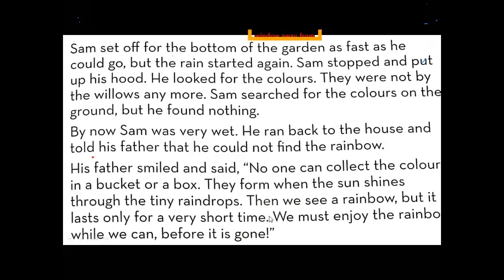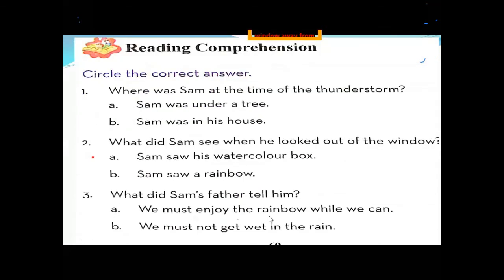So what we will do? We will circle. What did Sam's father tell him? We must enjoy the rainbow while we can, or we must not get wet in the rain. Yes, Sam's father told him, we must enjoy the rainbow while we can.